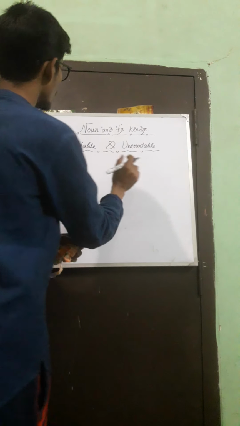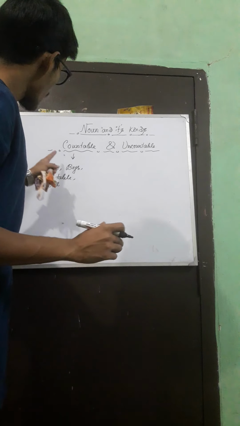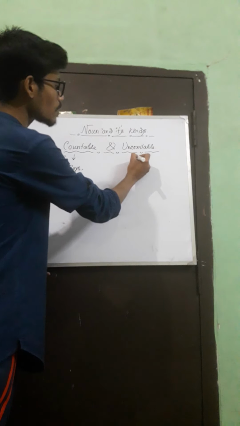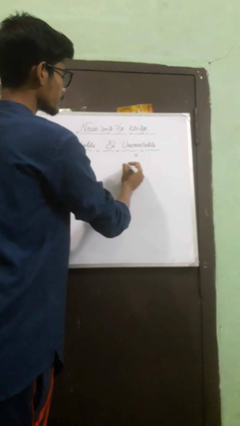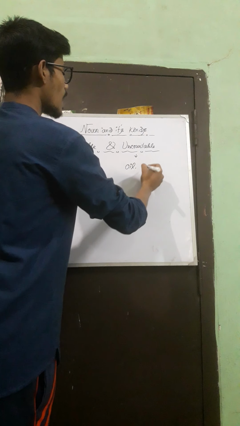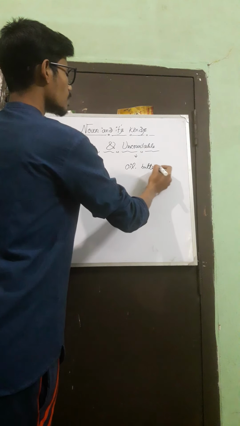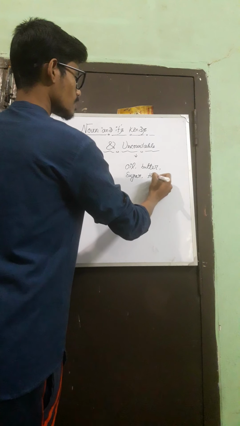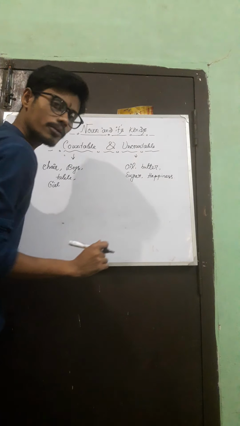And uncountable nouns are those nouns which we cannot count, like oil, like butter, like sugar, like happiness. These are the uncountable nouns.